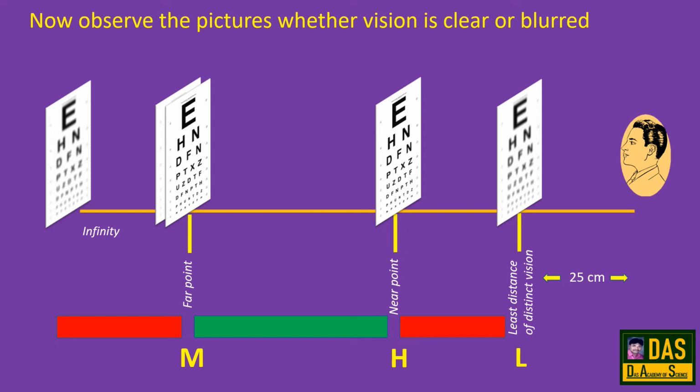That means between H and L, the eye lens cannot form an image on the retina. At the same time, beyond the far point also, the eye lens cannot form an image on the retina. But between the near point and far point, the eye lens can form a clear image on the retina so that a person can see objects clearly.